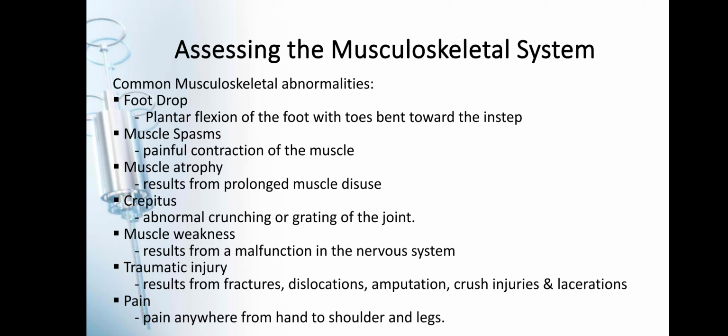Okay? So crepitus po is the abnormal crunching or grating of the joint. Okay, muscle weakness, which results from a malfunction in the nervous system. A traumatic injury, which can be caused by fractures, dislocations, amputations, crush injuries, or lacerations. And then pain, which is anywhere from hands to the shoulder and then legs. Also, I will share also to you the 6 P's of musculoskeletal injury.